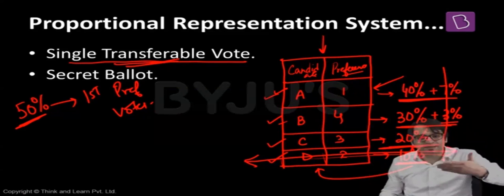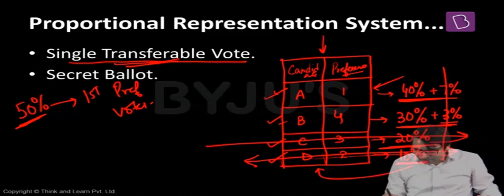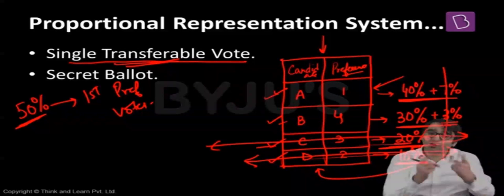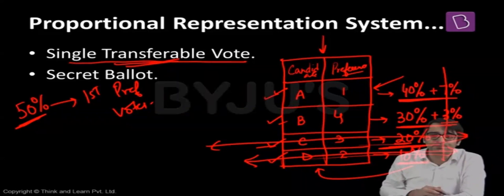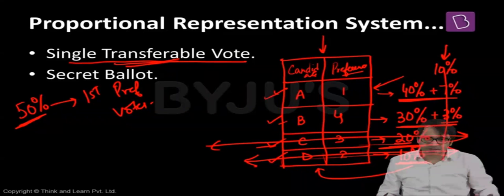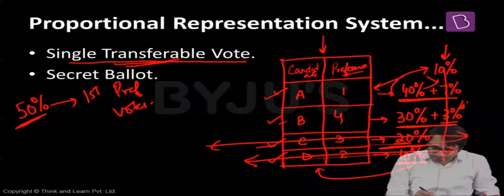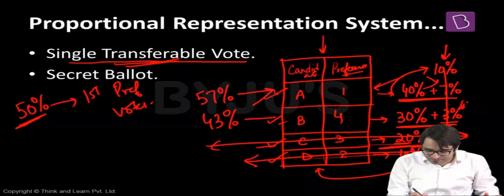Now in this case, there will be another round. Which round? Now who got the least number of votes here? C. C will be eliminated from the contest. Now those 20% people who gave first preference to C, who was their second preference? Now these second preference votes will be transferred to A and B. Out of them, 10% people voted for A as their second preference and 10% people voted for B as their second preference. That means now 40 plus 10 plus 7. That means 57% people's preference is with A and only 43% people's preference is with B.